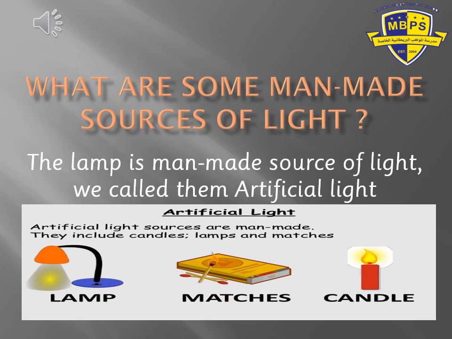After we discuss the light sources, and we already mentioned that the sun is our main light source, and the sun is the natural light source, we wanted to revise also what are some man-made sources of light. Look around you and tell me, do you have any man-made light sources in your home?